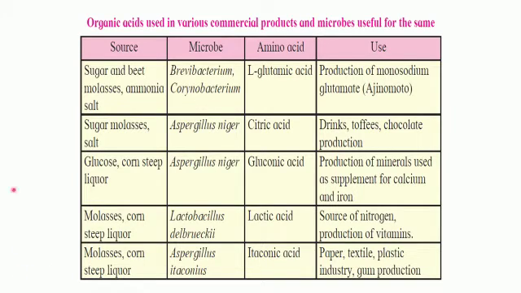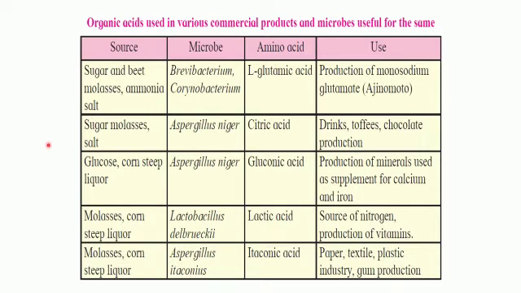So this table tells us about the various organic acids that are formed and in turn what uses they have. We will take up a few of them. Sugar and beet molasses, ammonia, salt. Its fermentation is brought about by Brevibacterium or Corynebacterium. L-glutamic acid is formed, which is in turn used for making monosodium glutamate, that is Ajinomoto.